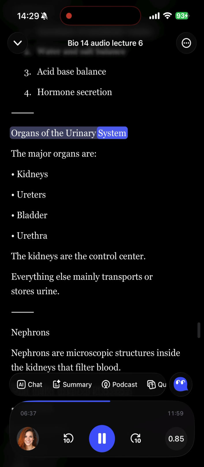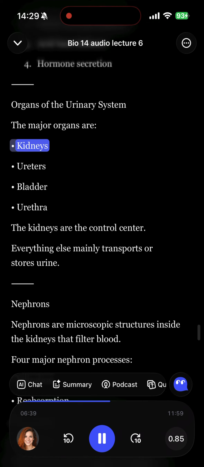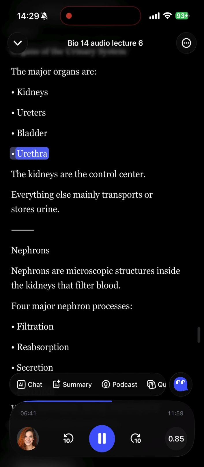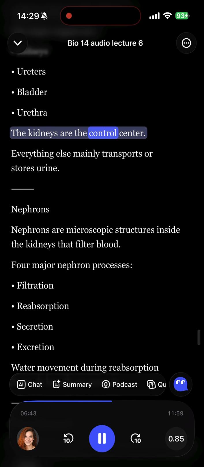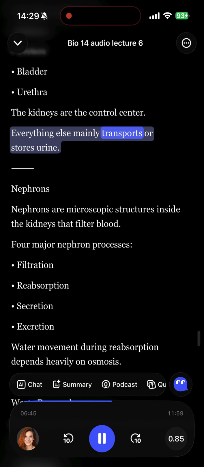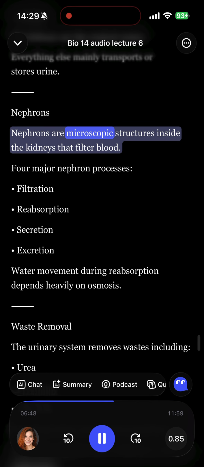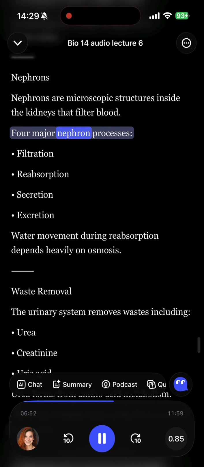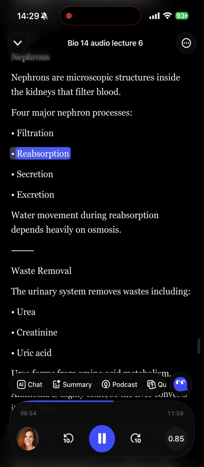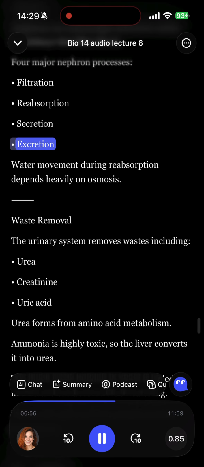Organs of the urinary system. The major organs are kidneys, ureters, bladder, urethra. The kidneys are the control center. Everything else mainly transports or stores urine. Nephrons. Nephrons are microscopic structures inside the kidneys that filter blood. Four major nephron processes: filtration, reabsorption, secretion, excretion.